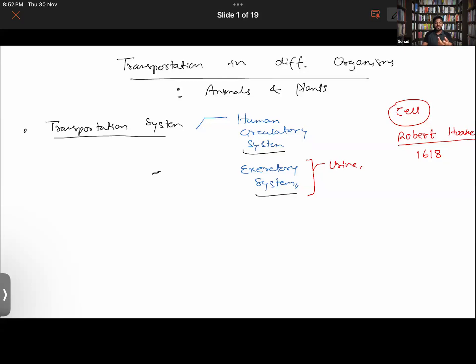Now, later in the class, we will also study the manner in which excretion takes place, how waste is removed from different other animals, like in the case of fishes, in the case of birds, what type of excretory system they possess. Why is it that the waste material excreted by birds or snakes or lizards is usually white colored? So those are some of the general factual things that we will also be studying in the class.